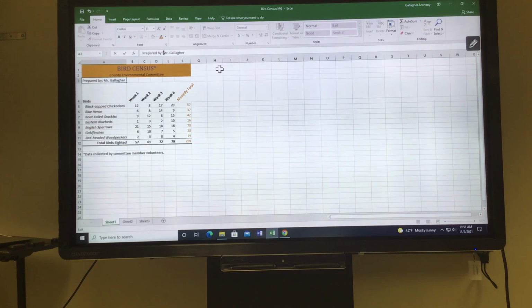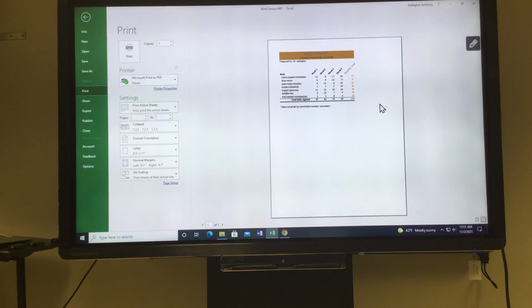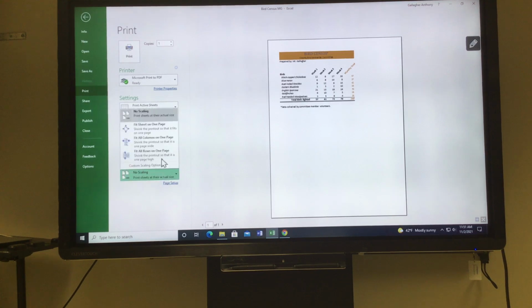Then you are going to save and print. So go File, Print, and then it should have it in Portrait. And then where it says no scaling, make sure it's fit onto one page.